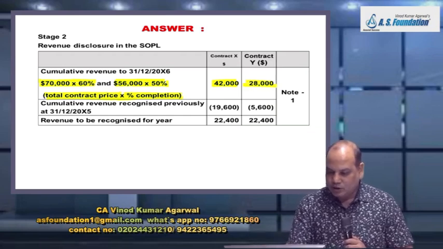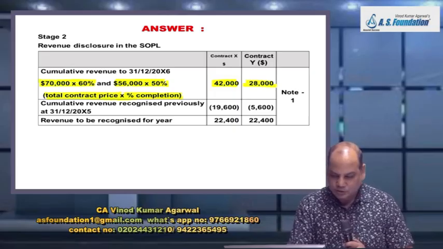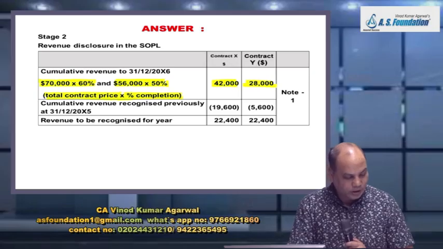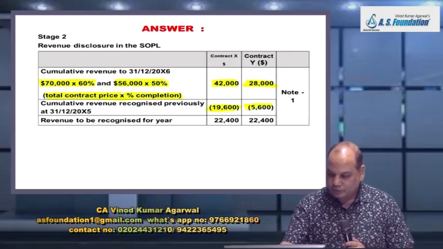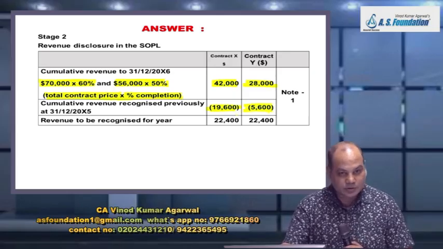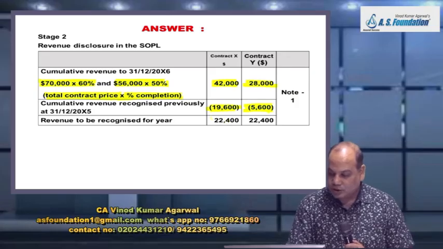Cumulative revenue recognized previously. Now where will you get this figure? In the question book. Second last line in the table. Check. Is it there? 19,600 and 5,600. Both figures are available in the question. No need to apply any extra intelligence.